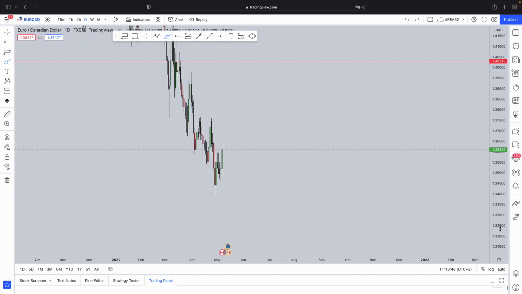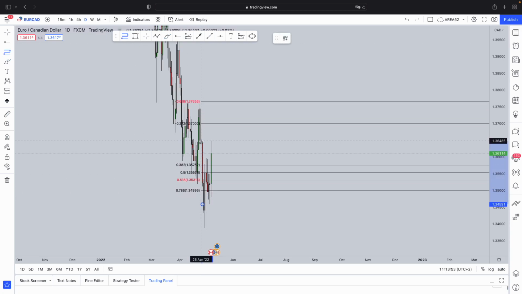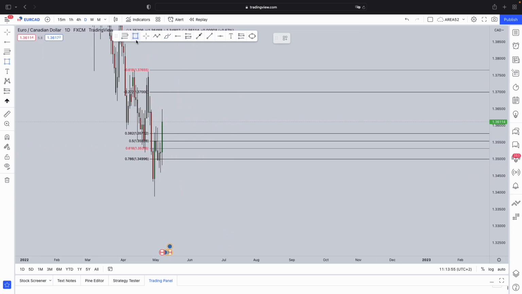The market also printed this impulse. After an impulse, you expect a correction. And the best way to measure that correction is by taking your Fibonacci from the low to the high. And we once again have a 50% pullback, so lining up perfectly with the neckline of the W formation.